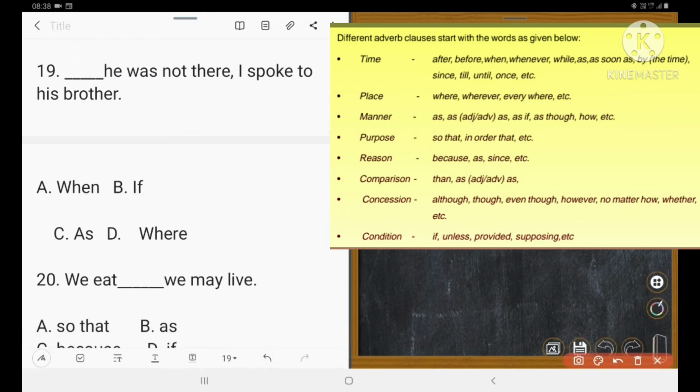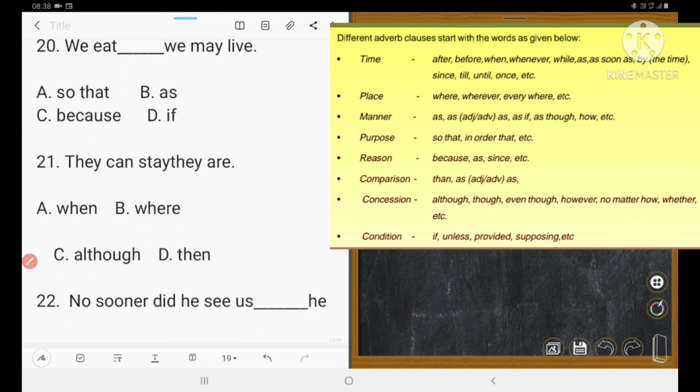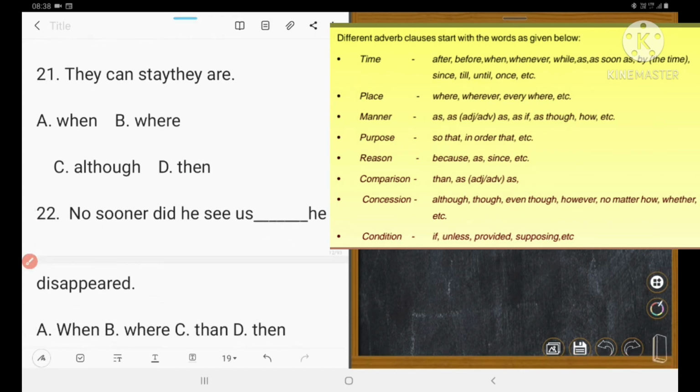So age is correct. Next one is we eat days we may live. A so that, B as, C because, D if. So correct answer is A, so that. ଆମେ ଖାଉ ଯାରି ଫଳରେ ଆମେ ବଞ୍ଚିବା. So that, ଯାରି ଫଳରେ.